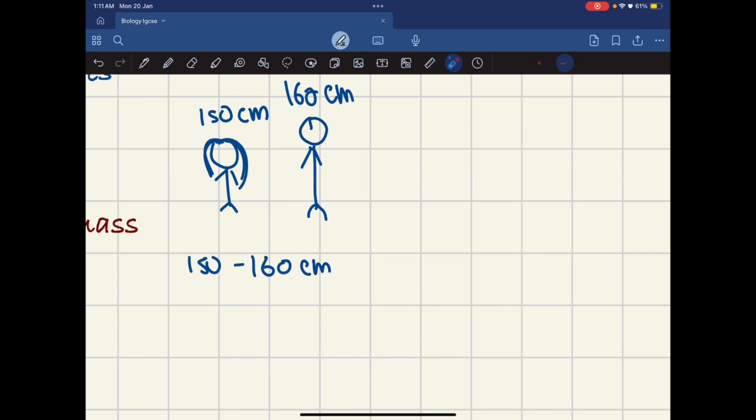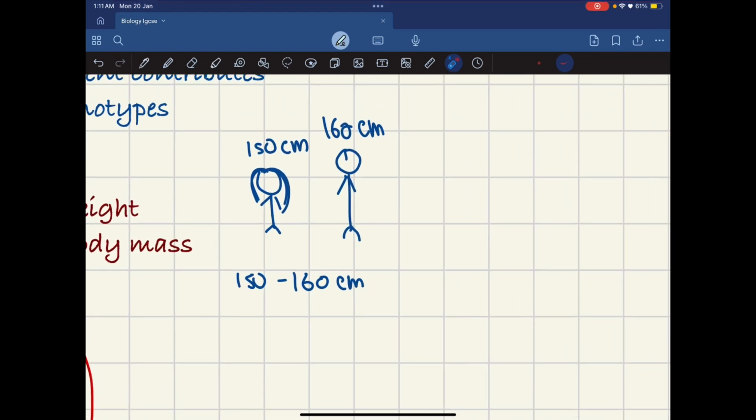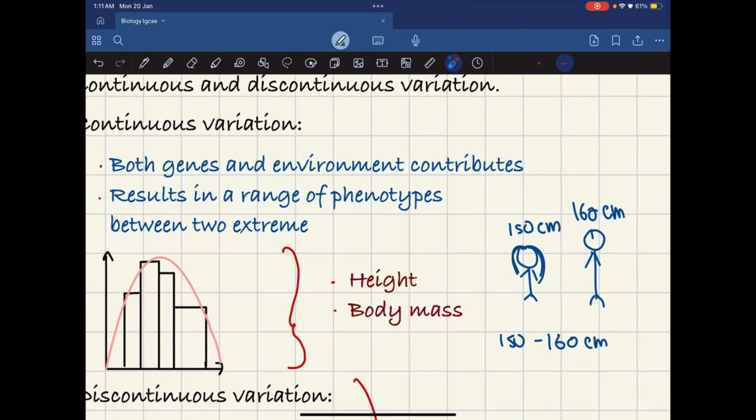However, if you have a more nutritious diet, then you might even exceed 160 centimeters. But this is basically your range. When there is a range in any type of variation, that variation will be a continuous variation. So the keyword that I like to give for two extremes is basically range.